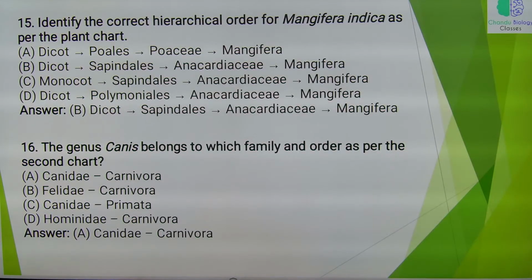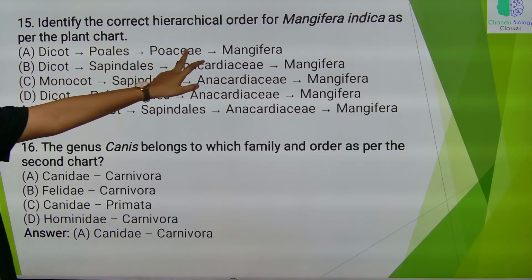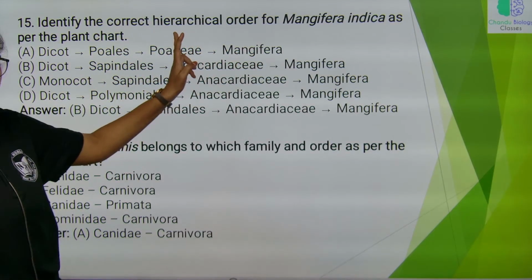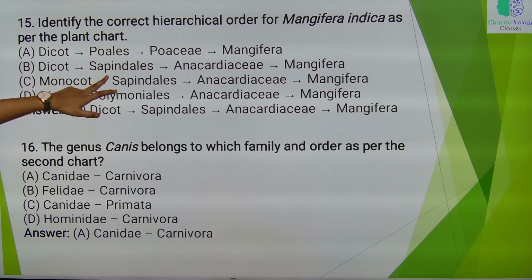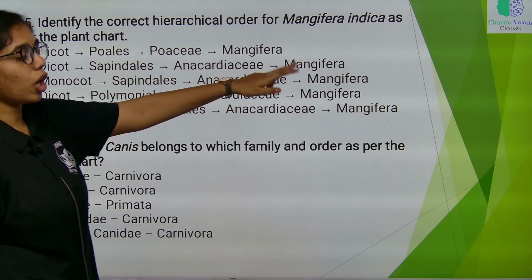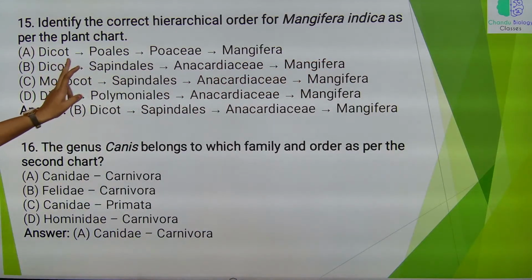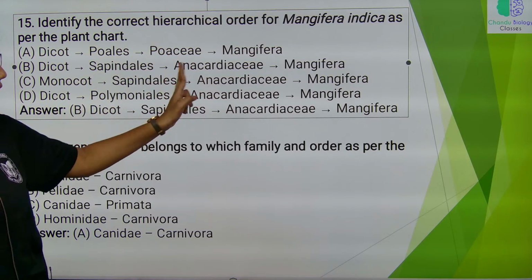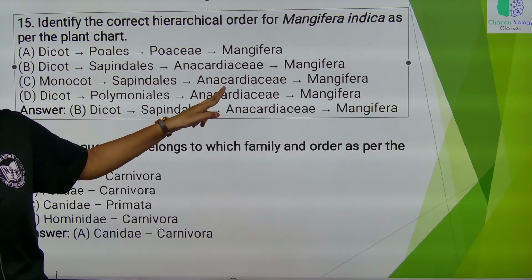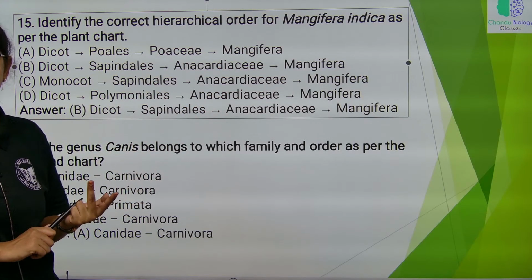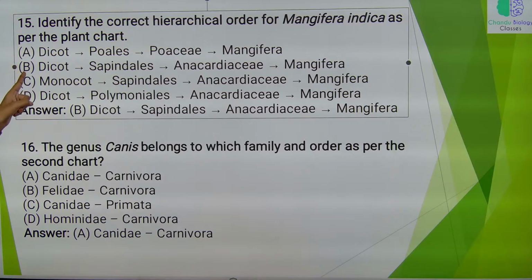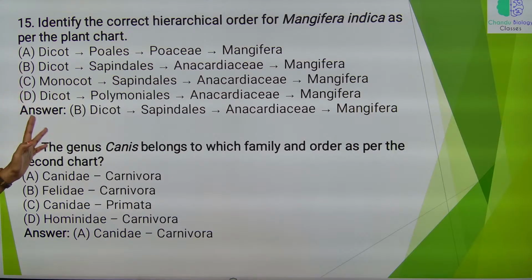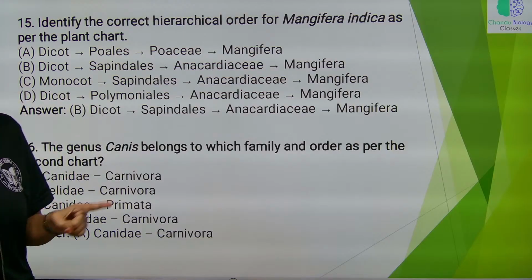Identify the correct hierarchical order for Mangifera indica as per the plant chart. Okay, dicots, poales, Poaceae and Mangifera. Mangifera doesn't belong to Poaceae, so eliminate that. Dicots, sapindales is the order, Anacardiaceae family belongs Mangifera, correct? Monocot, sapindales doesn't belong to monocots. Dicots, polemoniales doesn't have Anacardiaceae. They have Convolvulaceae and Solanaceae. Okay. So here the right answer will be option B. All the questions are covered based on the charts I have given.